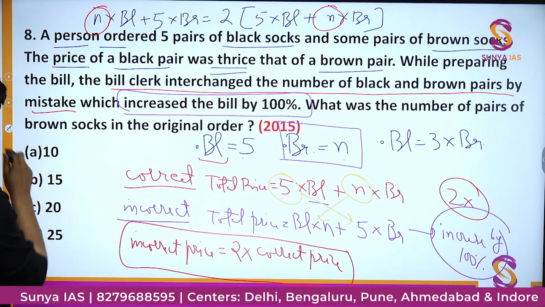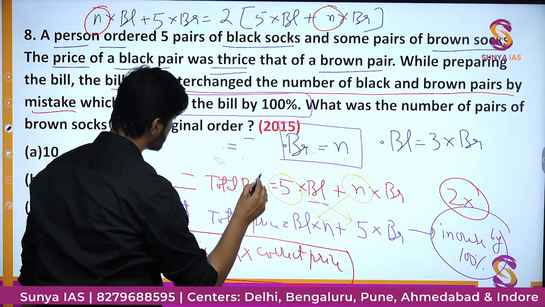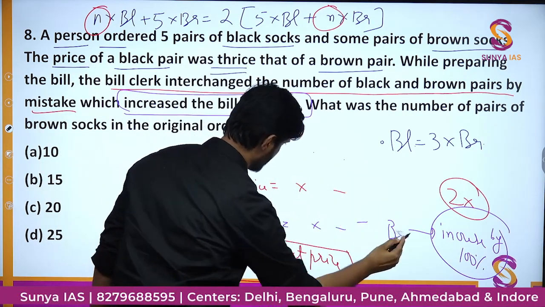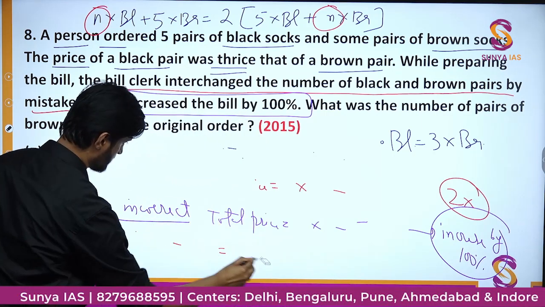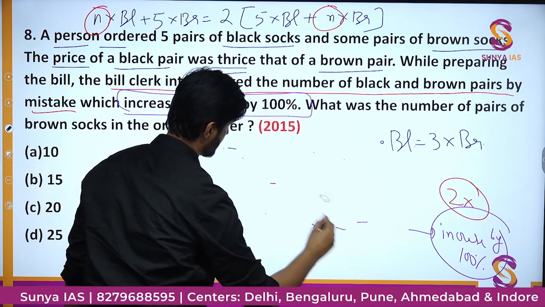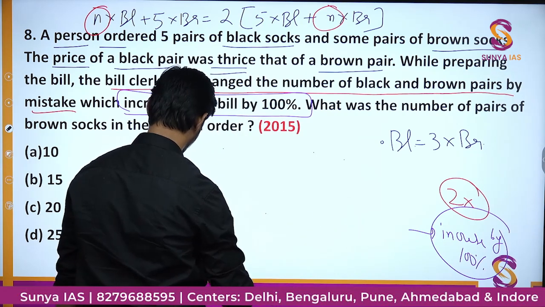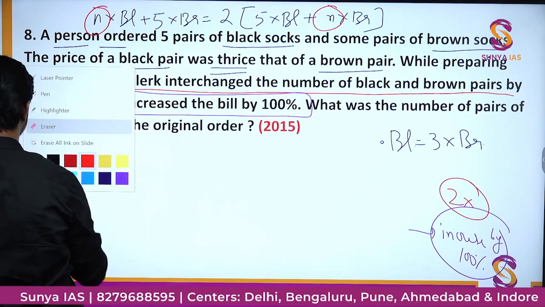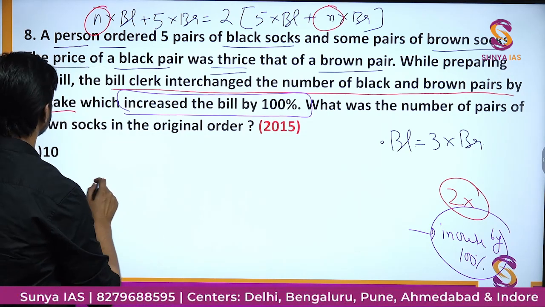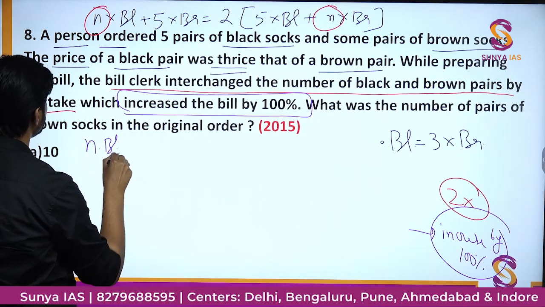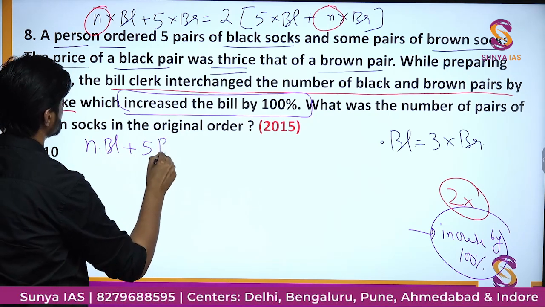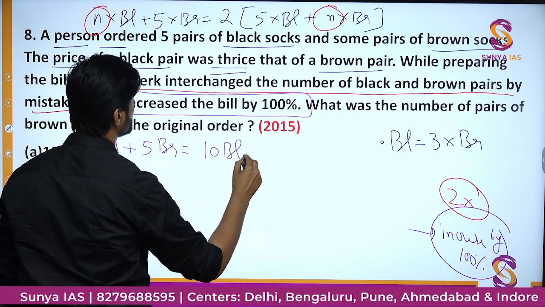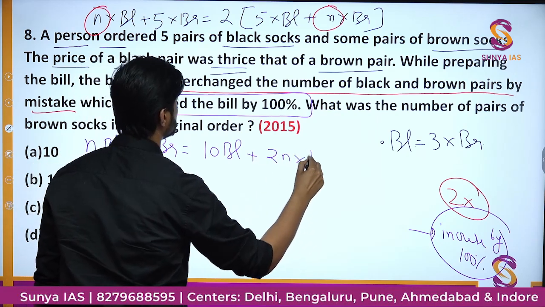So let me just clear all this here and we'll proceed towards solving the question. So here we'll have N times BL plus 5 BR is equal to 10 times BL plus 2N times BR.